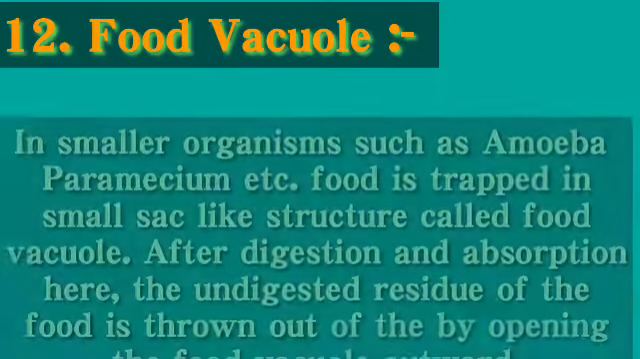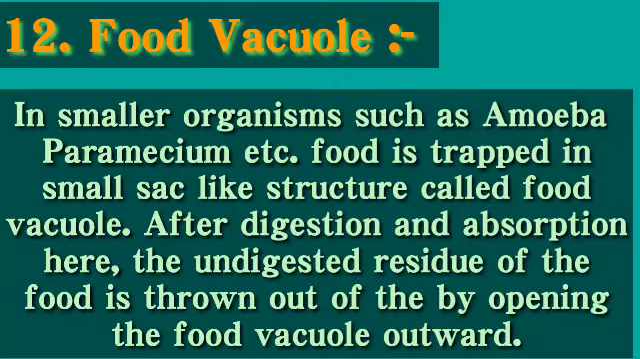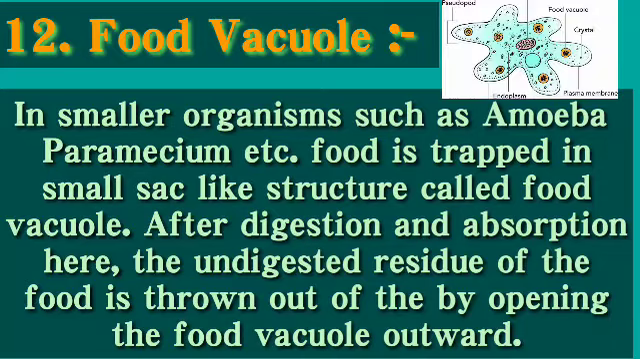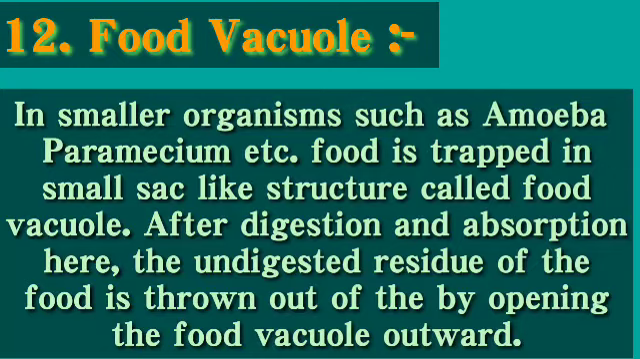Next keyword is food vacuoles. In smaller organisms such as amoeba, paramecium, etc., food is trapped in a small sac-like structure called food vacuole. After digestion and absorption here, the undigested residue of the food is thrown out of the body, opening the food vacuole outward. Means absorption and digestion take place in the food vacuole. The food is trapped in it. In amoeba, food is trapped by producing pseudopodia, and then it is trapped into the food vacuoles.